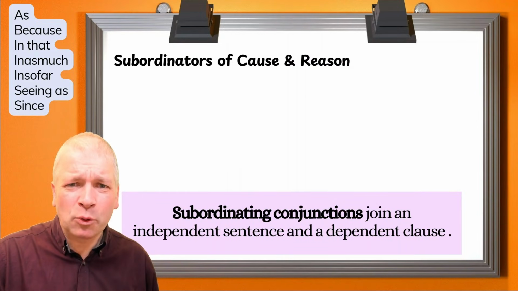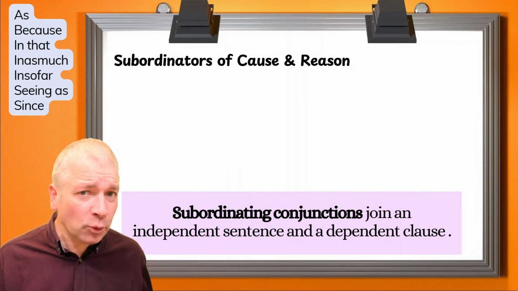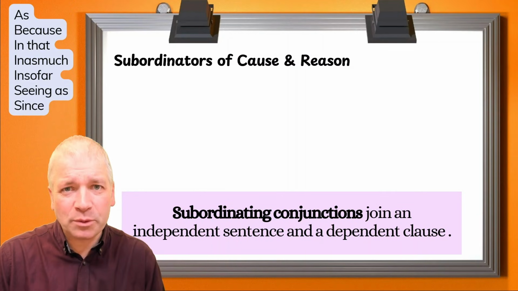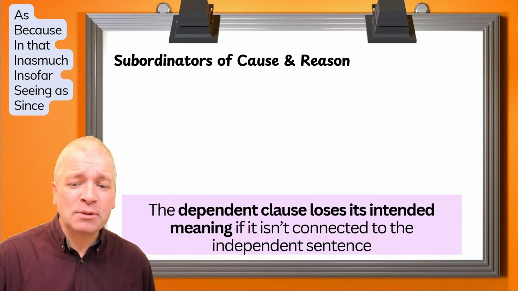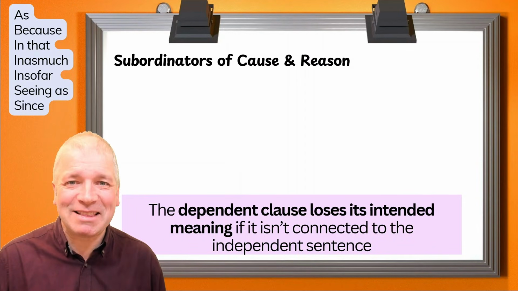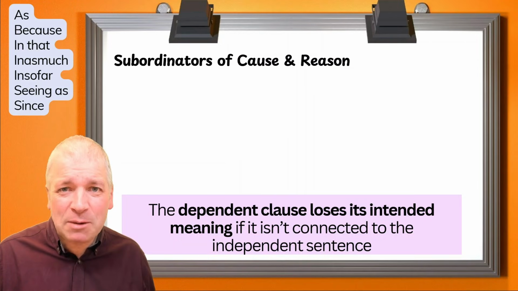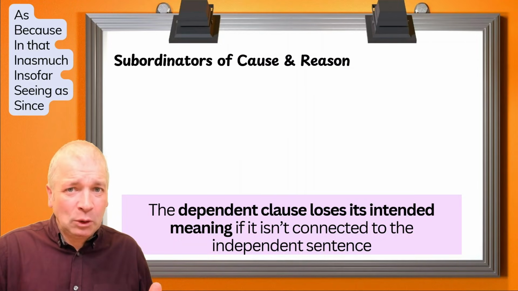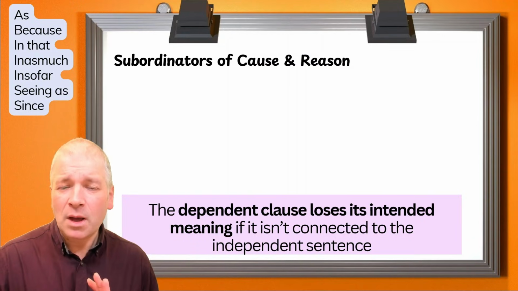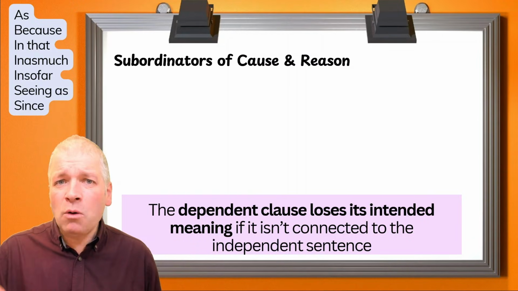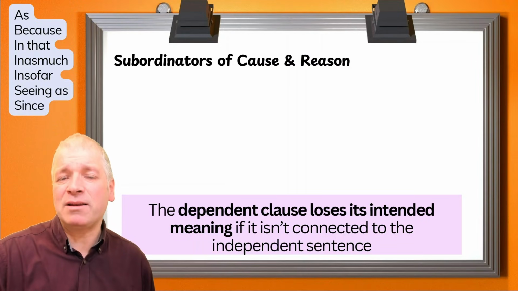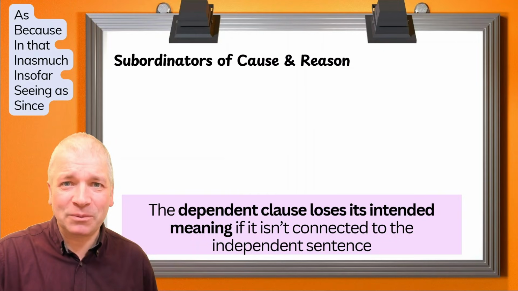Let's say a bit more about subordinators. So what are they? Well, subordinating conjunctions join an independent sentence and a dependent clause. The dependent clause loses its intended meaning if it isn't connected to the independent sentence. So in all of the sentences that I explained before, separate the two clauses. The clause without the subordinator can exist on its own. But the clause with the subordinator no longer makes proper sense, or it doesn't make sense in the way it did when it was connected to the independent sentence. You end up with something completely different.